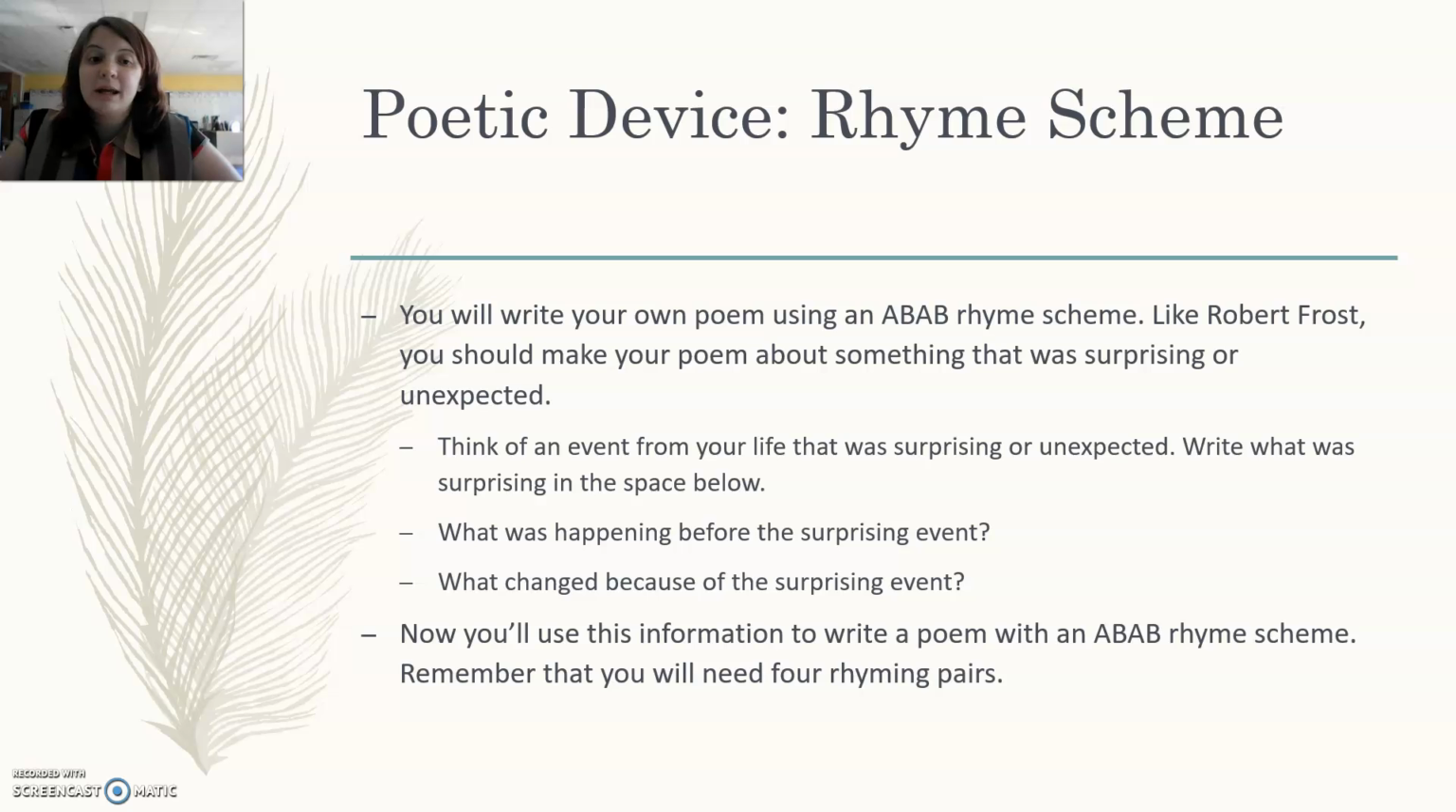Remember, when you're writing an A, B, A, B rhyme scheme, your first and third lines should rhyme, and your second and fourth should rhyme. And you can write, obviously, more than one stanza. You're going to need at least four rhyming pairs. This is your assessment for the end of today's lesson. Make sure that you are following the rhyme scheme, and feel free to watch this video again to practice and understand how to create a rhyme scheme.